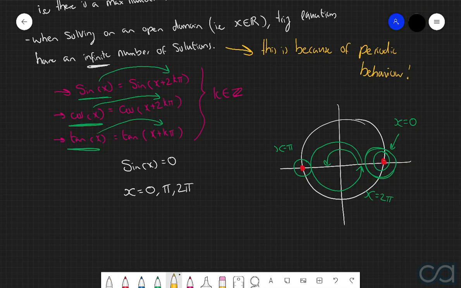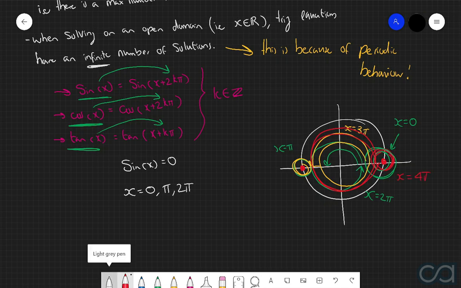But then what happens if we want to go around the unit circle more? What happens, for example, if we go around the unit circle once, but then we go an extra half revolution? Then we get back to this point over here, in which case x is equal to 3 pi. And then what happens if we go around the unit circle once, and then we decide we're going to do it all over again? So we land back over here, in which case x is now equal to 4 pi. So it means then that we can actually extend out this answer. We can say that x is equal to 0, pi, 2 pi, 3 pi, 4 pi, and I'm sure you can guess what's happening here. We can just keep on going up by integers of pi.